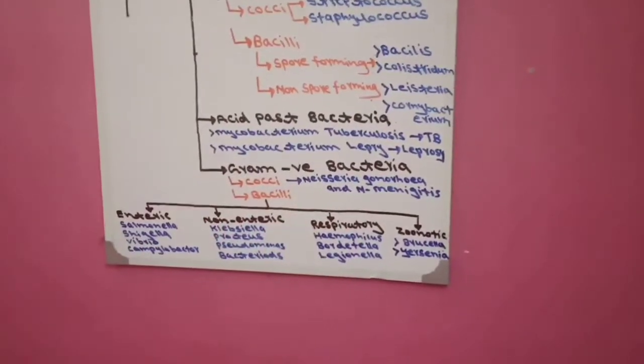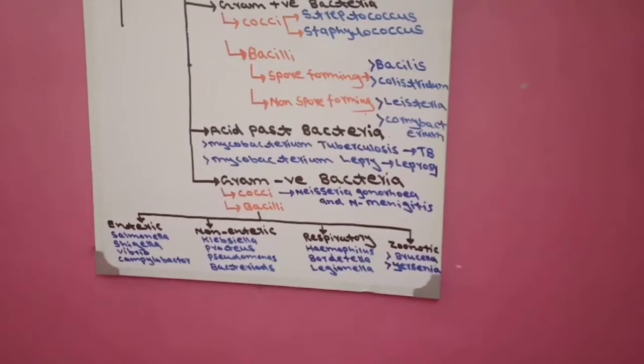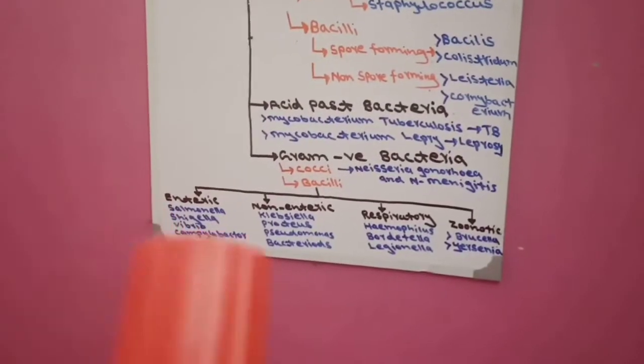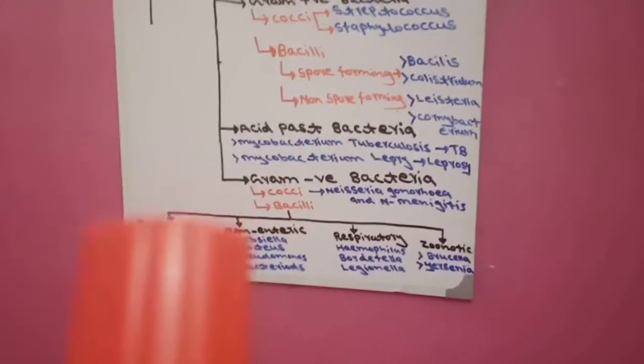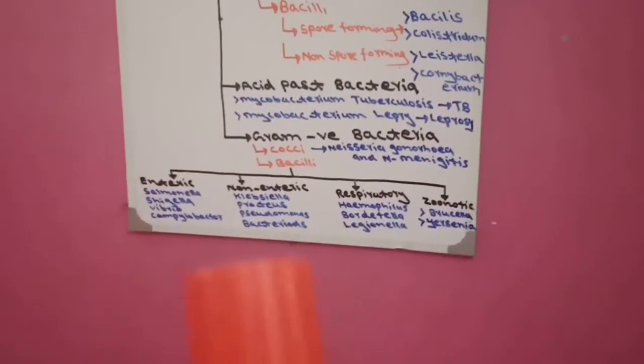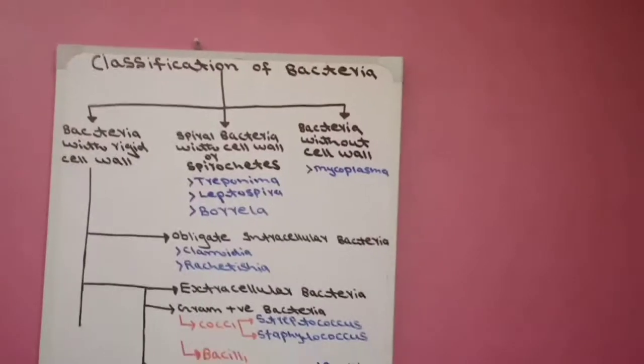And second is bacilli, meaning rod shape. We divide the bacilli into groups on the basis of their location. Those bacteria which are present in the intestine are called enteric, in which Salmonella, Shigella, Vibrio, Campylobacter come. Second, those which are not present in the intestine, in this group Klebsiella, Proteus, Pseudomonas, and Bacteroides come. The third group, whose location is our respiratory system, are Haemophilus, Bordetella, Legionella. And the fourth, which we gain from an animal source, which is present in animals, is zoonotic, in which Brucella and Yersinia come. This is the classification of bacteria.